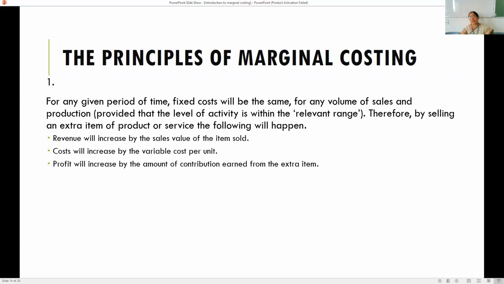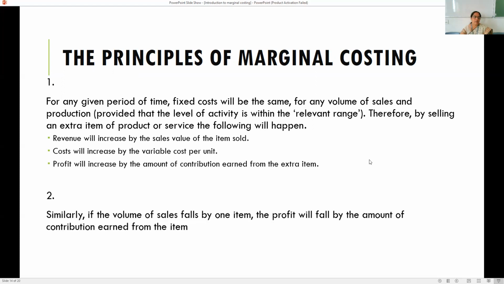Moving on to the principles of marginal costing. There are 4 important principles of marginal costing. The first principle is that for any given period of time, fixed cost will be the same for any volume of sales and production. That means at a given level of activity, the fixed cost will remain the same. Therefore, by selling an extra item of product or service, the following will happen. Revenue will increase by the sales value of the item sold, the cost will increase by the variable cost per unit, and profit will increase by the amount of contribution earned from the extra item.